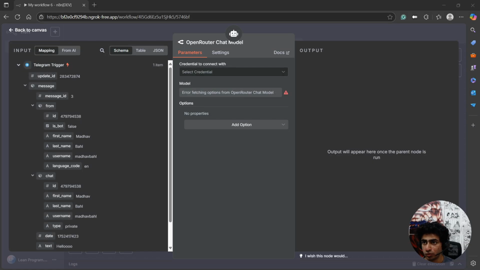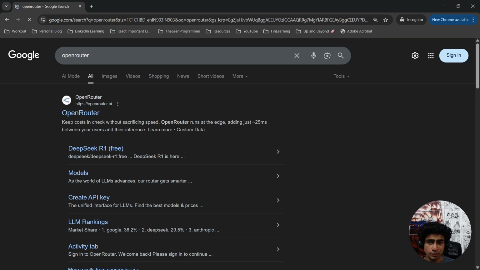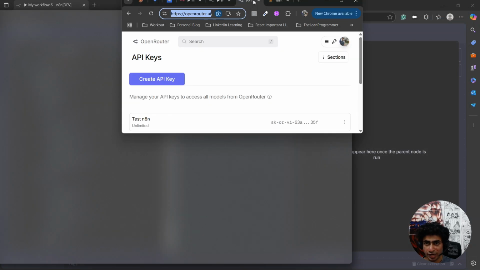Now I want you to go to Google and search for OpenRouter. OpenRouter basically is one place for multiple models. You just need to sign up and create a new account. That's it. Once you create a new account, you need to go to your dashboard.